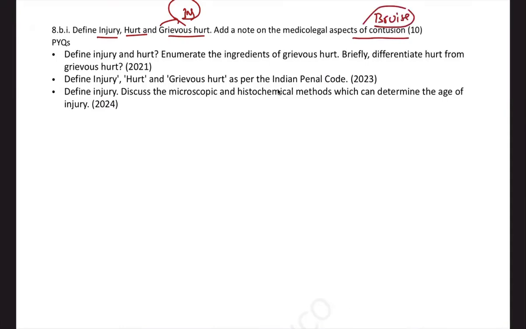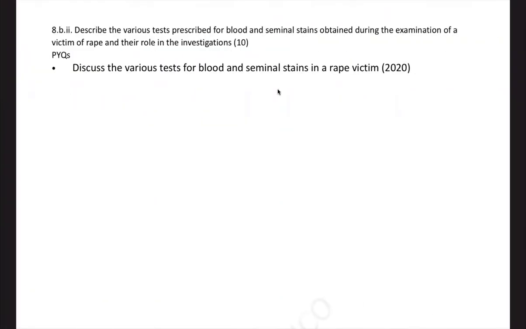That is, the age of a bruise will help in determination of the injury date. Now, various tests prescribed for blood and seminal stains, there won't be any exam without a question on these, right? Blood stain examination, like you have crystal tests, Takayama test, right? And also seminal examination, acid phosphatase test, etc. Right? So this will conclude paper 1, section A and B of all the subjects.